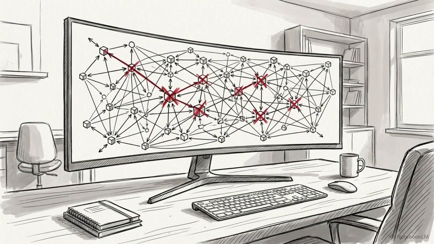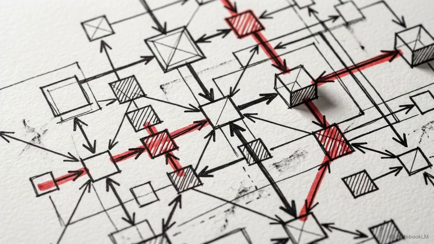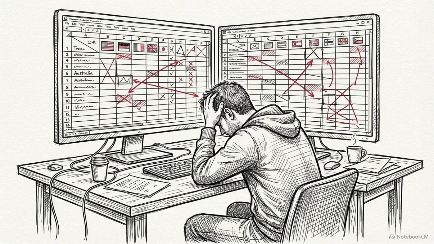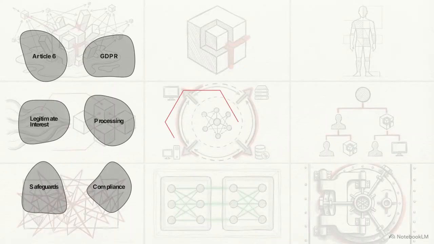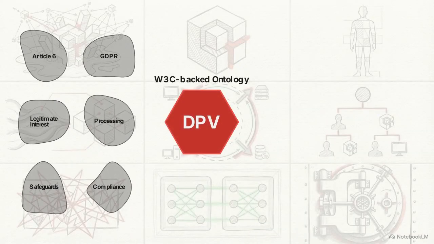To bridge this gap, system architects need a standardized, machine-readable ontology. They require a structured vocabulary capable of explicitly defining the relationships between the what, how, where, who, and why of enterprise data workflows. Without a shared semantic bridge, mapping multi-jurisdictional compliance across complex data pipelines remains a manual, error-prone guessing game for engineering teams.